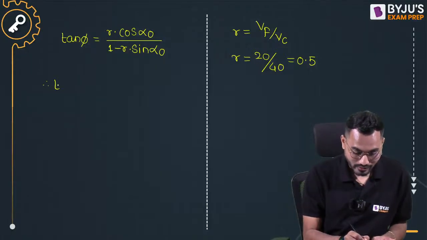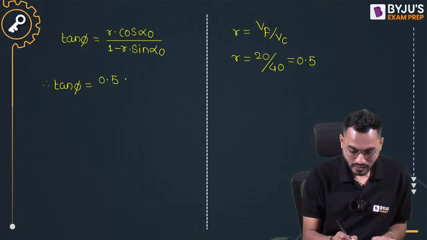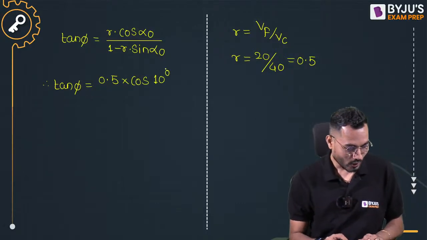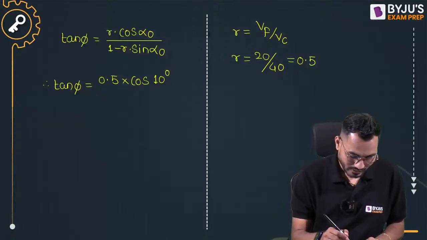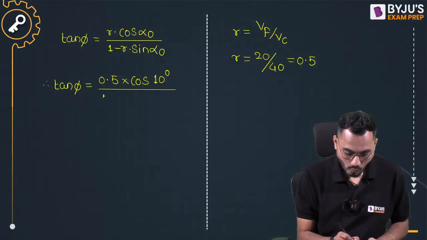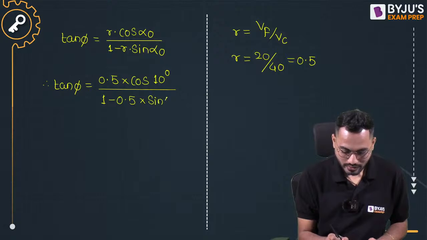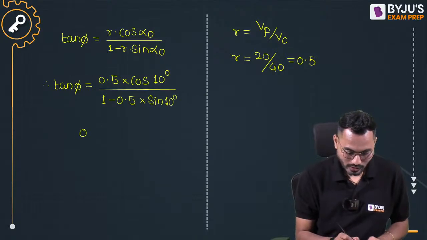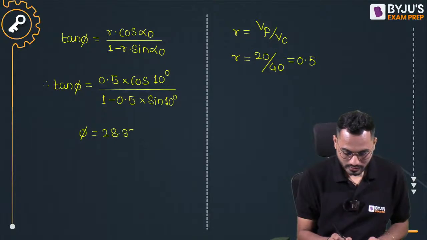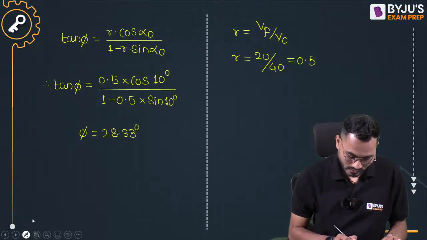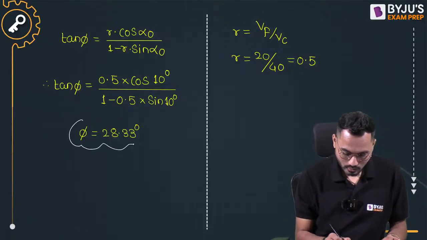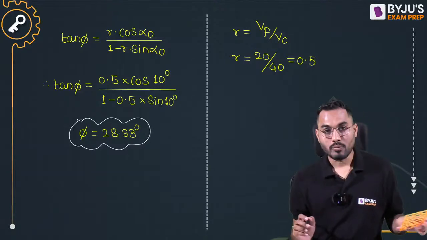So tan phi is exactly equal to 0.5 into cos of alpha 0, that is cos of 10 degree, divided by 1 minus 0.5 into sin of 10 degree. So how much is the answer coming? The shear plane angle phi is coming to 28.33 degree.